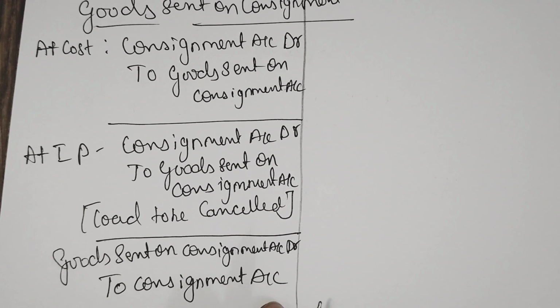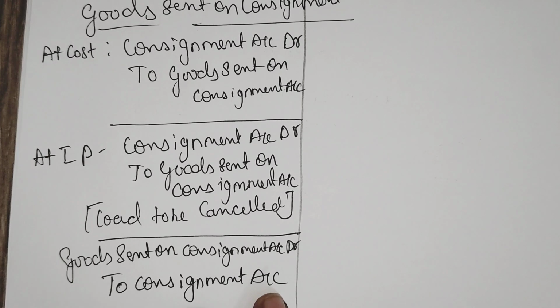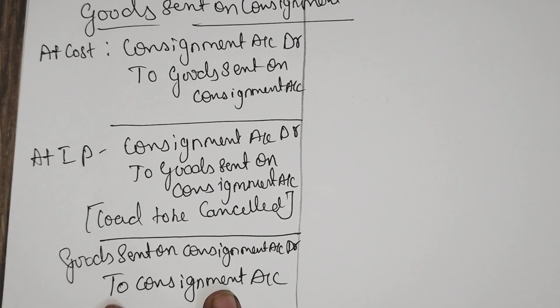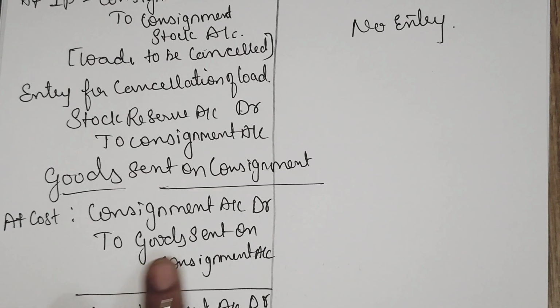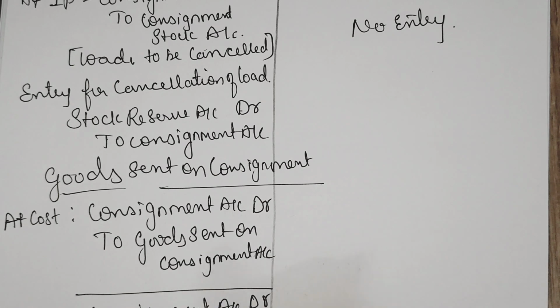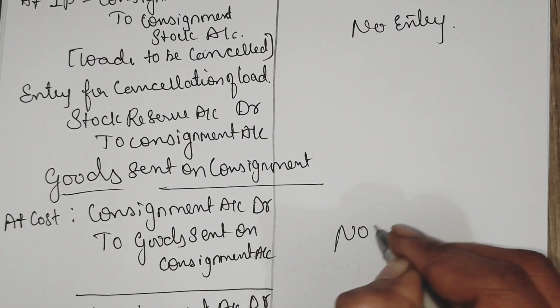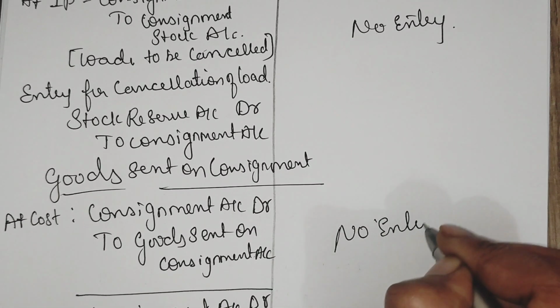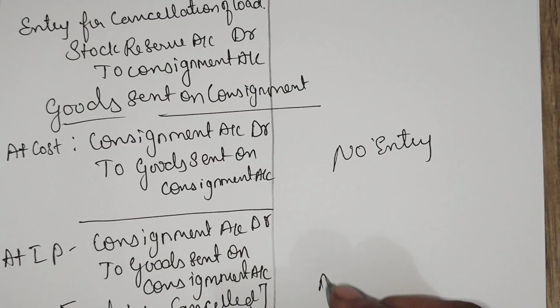This is for cancellation of load charges. When you send at invoice price, only at the time of invoice price this entry will come. Otherwise you are not recording this entry, only the consignment account debtor to goods sent on consignment account. This entry you are recording. Again here also no entry for him. No entry.